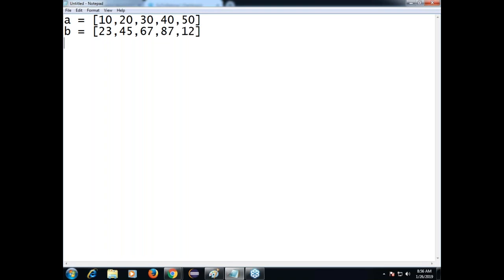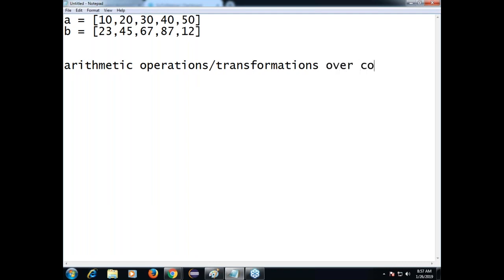Here also 5 values. For element to element operation, I want to perform some arithmetic operation or transformation on corresponding elements.